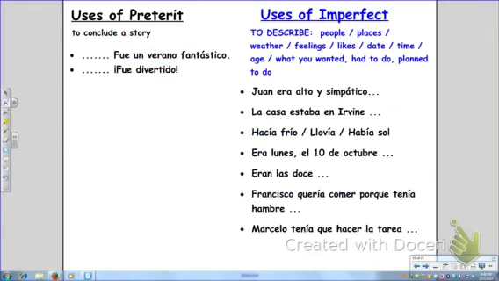Francisco quería comer porque tenía hambre. He hasn't done anything. He just wanted to eat because he was hungry. You're just describing. Or Marcela tenía que hacer la tarea. She had to do homework, but you don't know if she did it yet or not. It's not a completed action.